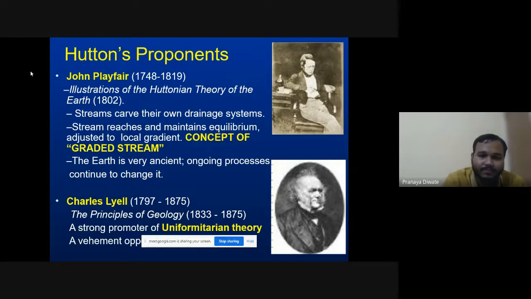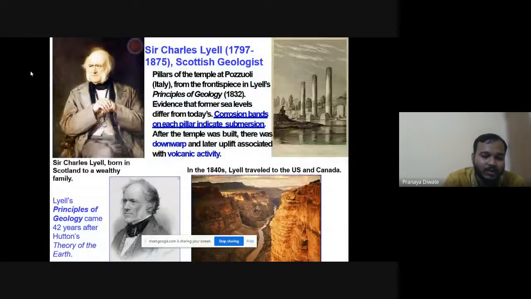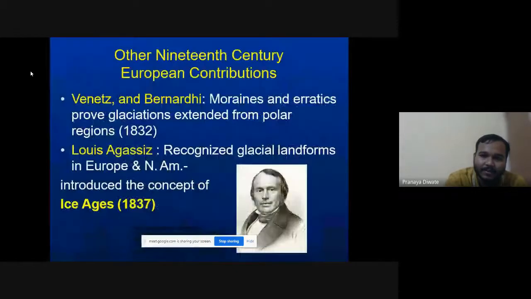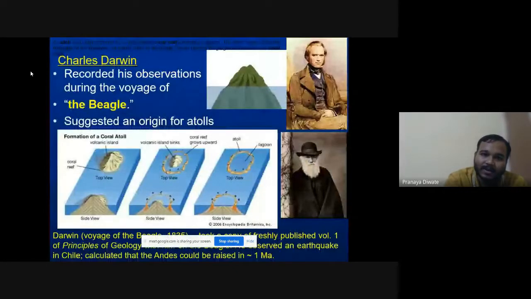So different scientists have different views. After this, you have Charles Darwin, who recorded observations during the voyage of the Beagle and suggested the origin of atolls.